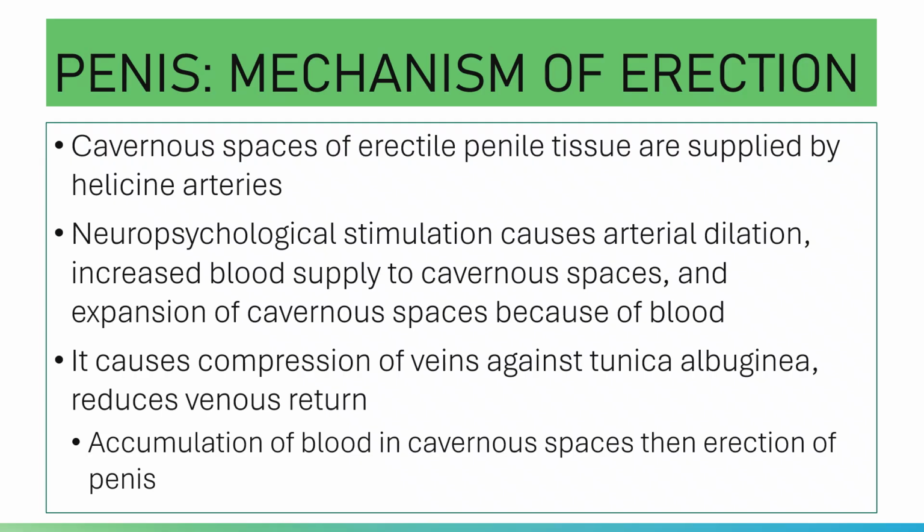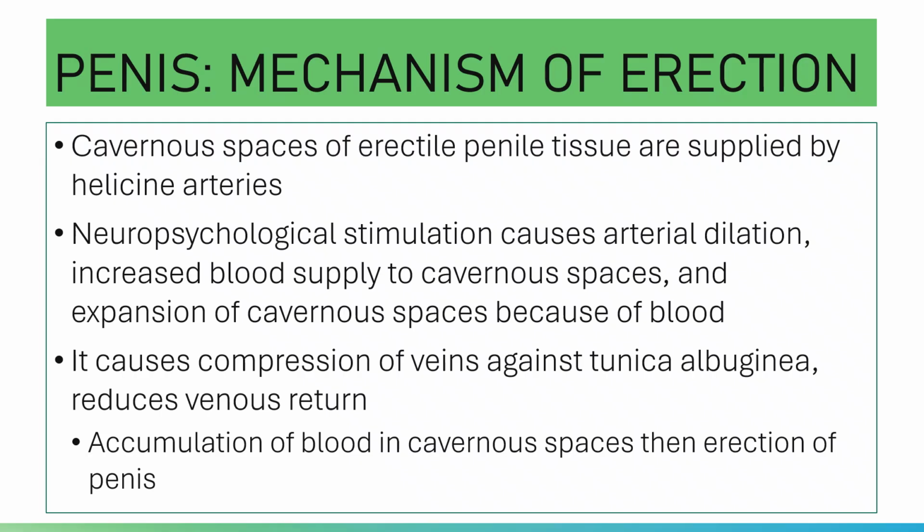But before we take a look at this, you have your neuropsychological stimulation, your erotic stimuli. These are processed in the limbic system and in the hypothalamus, thereby activating your spinal autonomic centers.